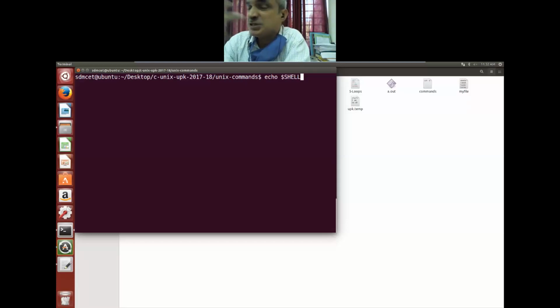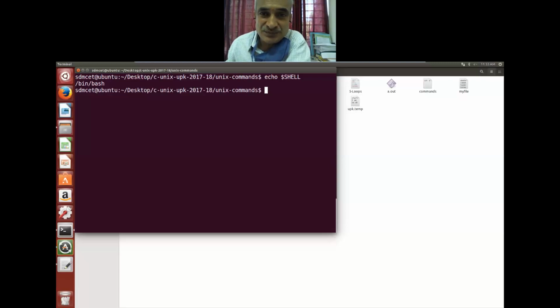I want to know which shell I'm using in my system. Echo is a command, part of the 25 Unix commands. The built-in variable SHELL, its value I want to display. That's why we use the dollar sign. Dollar and the variable name will display the value of that variable. Please remember, $SHELL will display the value of the shell variable, and it says bash.